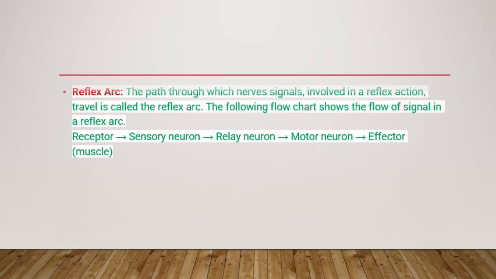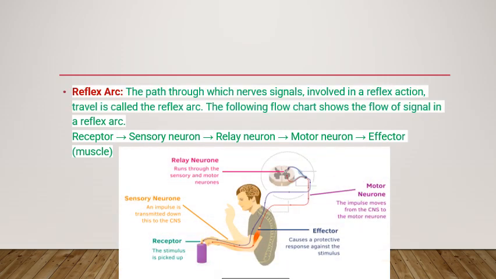Now try to understand about the reflex arc. So what is a reflex arc? The path through which the nerve signals are involved in reflex action, the pathway of the reflex action, that is what we call a reflex arc. So the following is the flow chart which gives the reflex arc, as I explained to you before.